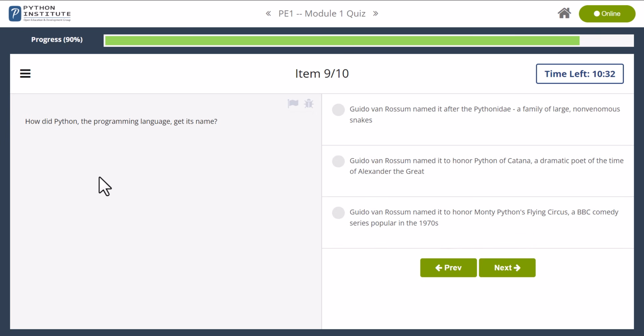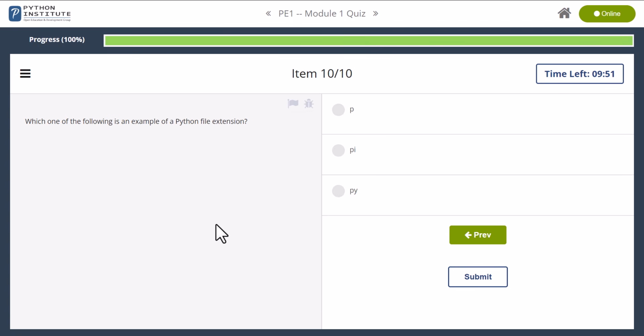How did Python, the programming language, get its name? Okay, I don't know the full story, but it's derived somehow from the Monty Python comic show. Guido van Rossum, the guy who created Python, essentially named it to honor Monty Python's Flying Circus, a BBC comedy series popular in the 70s. That is the right answer. But the others are also quite fun. Not correct though.